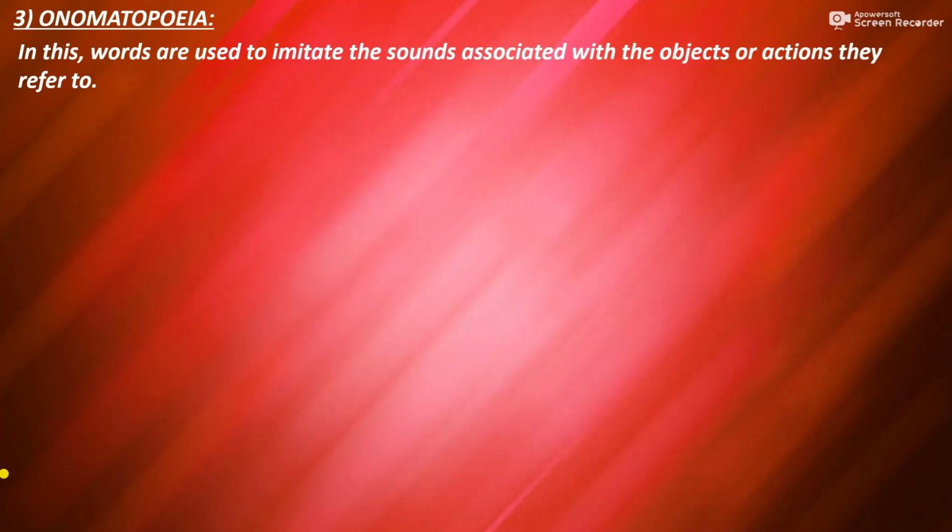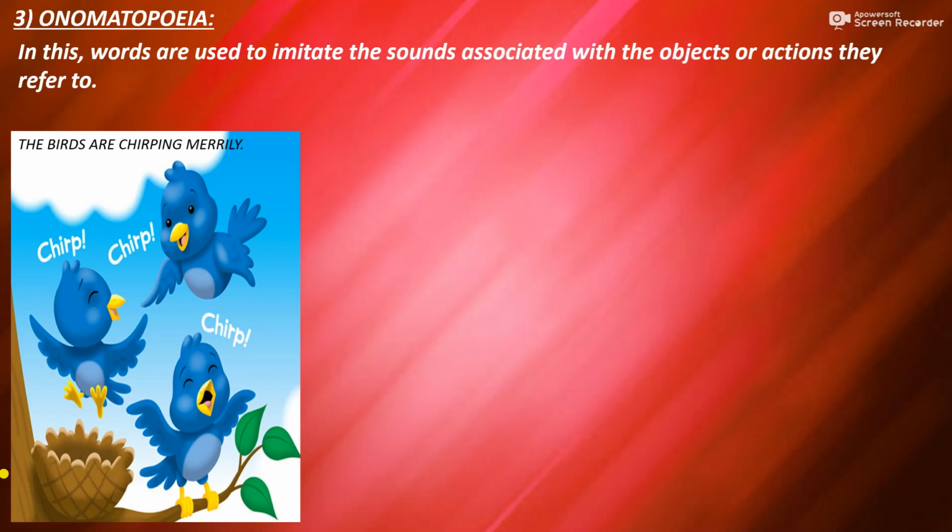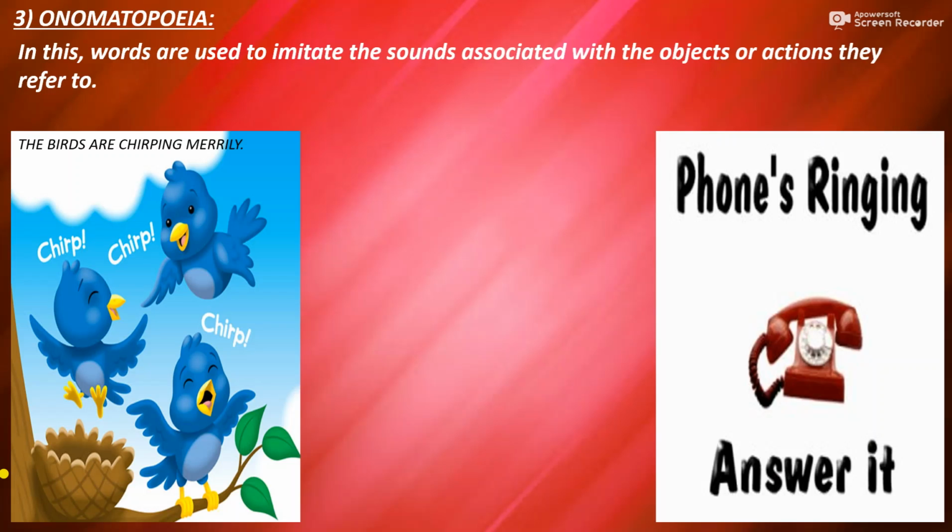Let's see the example. The first example is, the birds are chirping merrily. The second example is, phones ringing, answer it. Now the first sentence, the birds are chirping merrily.